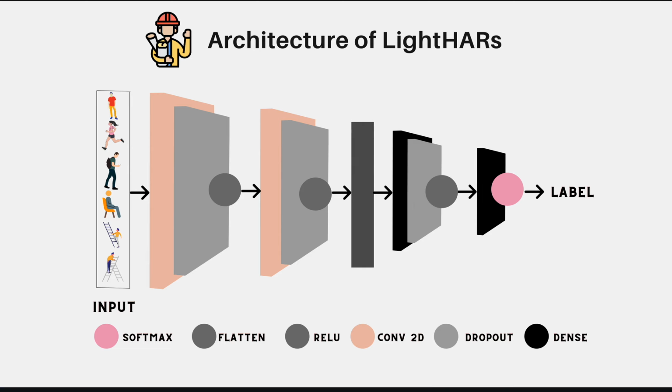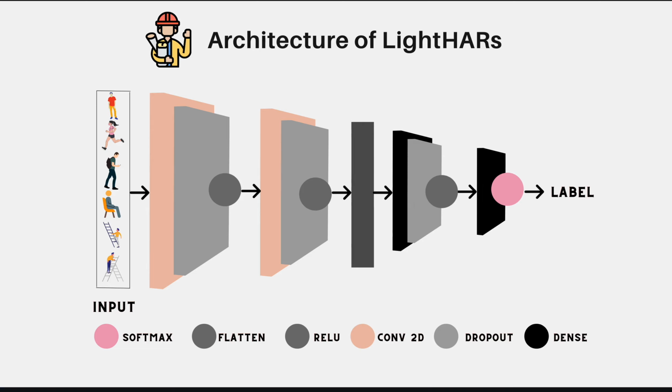Now it's combined with the dropout layer, which has a dropout rate of 0.2, and the ReLU activation. Now the output of this first block goes to the second block, which is again a 2D convolution layer, which handles the first block output, also combined with a dropout layer with a dropout rate of 0.4.